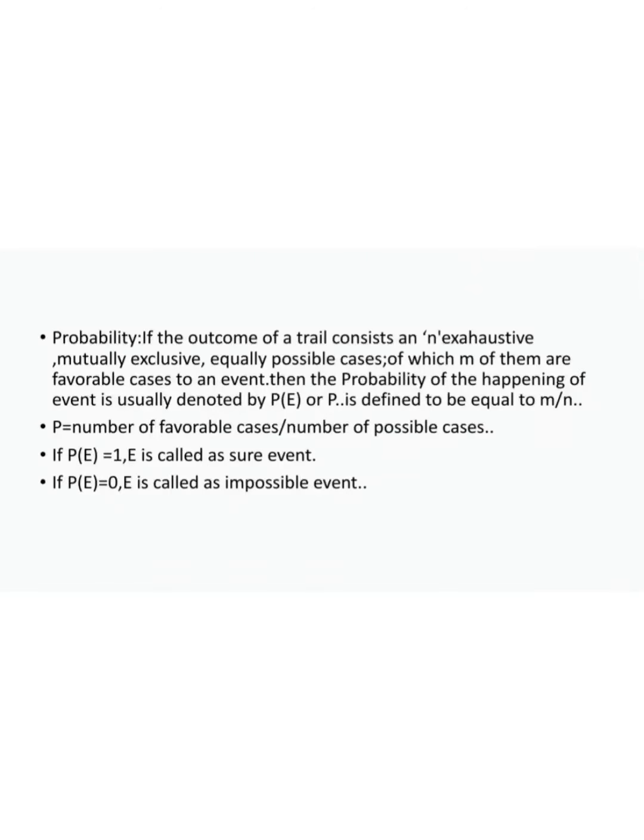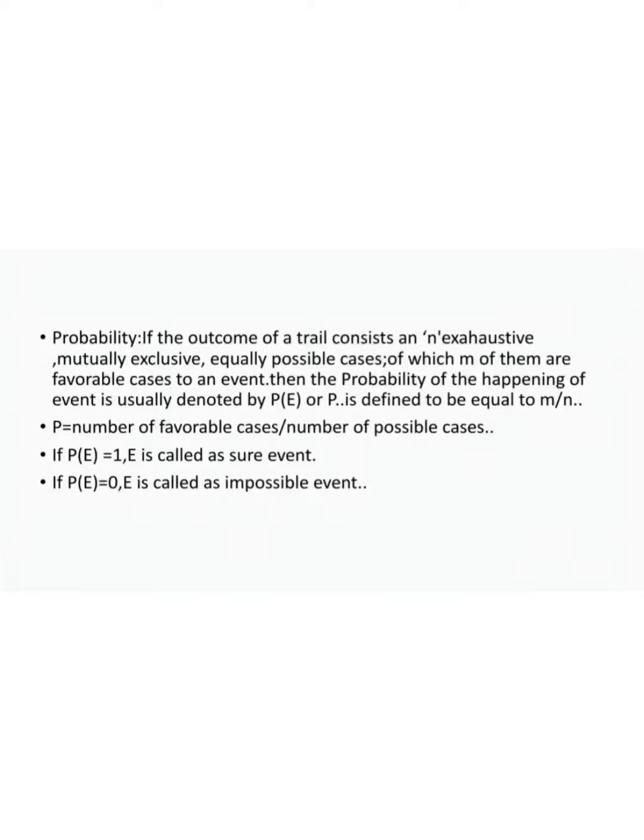The mathematical meaning of probability is: if the outcome of a trial consists of n exhaustive, mutually exclusive, equally possible cases, of which m of them are favorable cases to an event, then the probability of the happening of the event is usually denoted by P(E) or P. It is defined to be equal to m divided by n. That is, P is equal to the number of favorable cases divided by the number of possible cases.